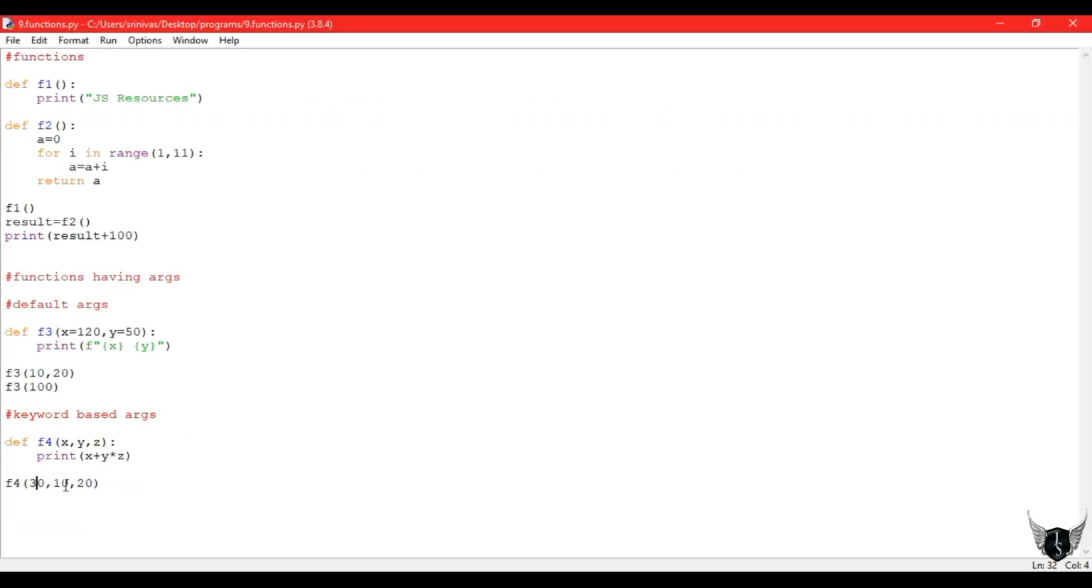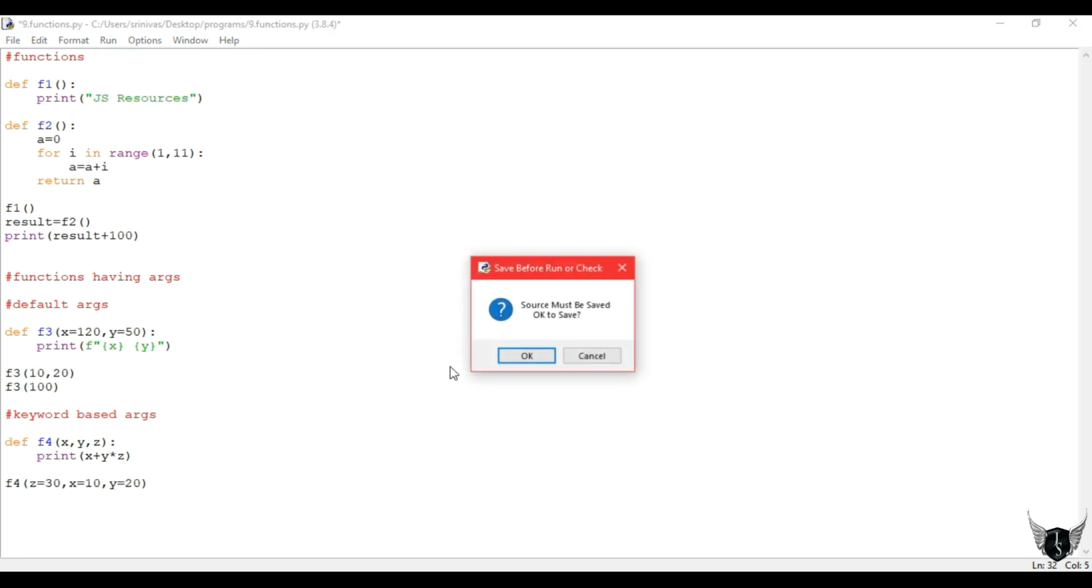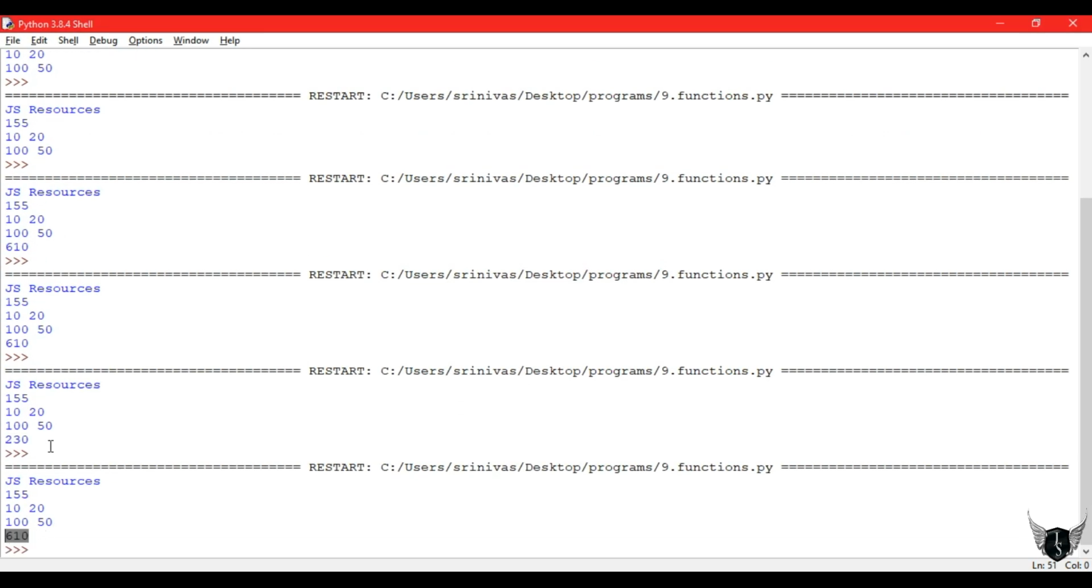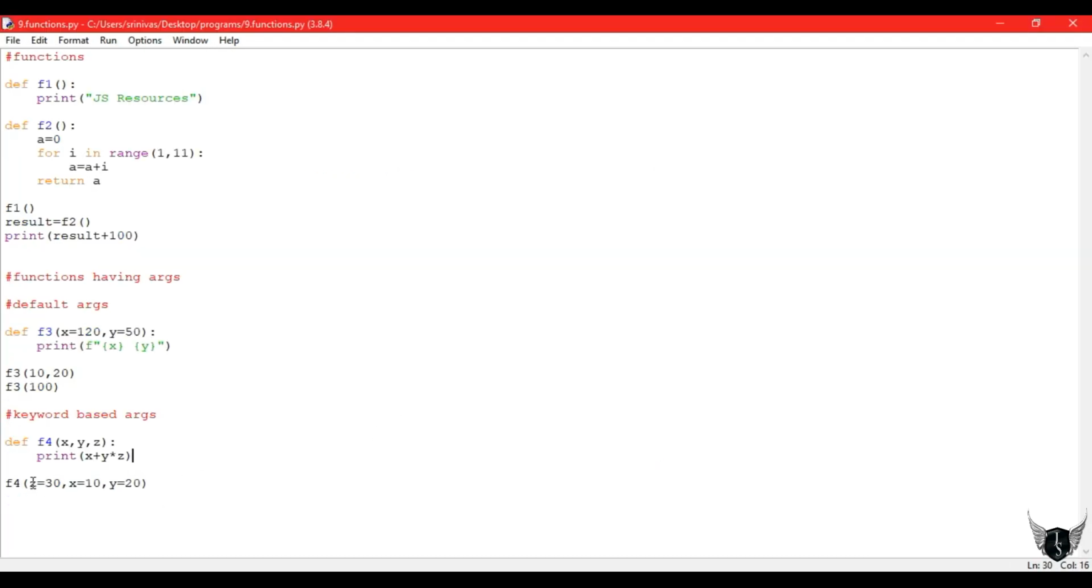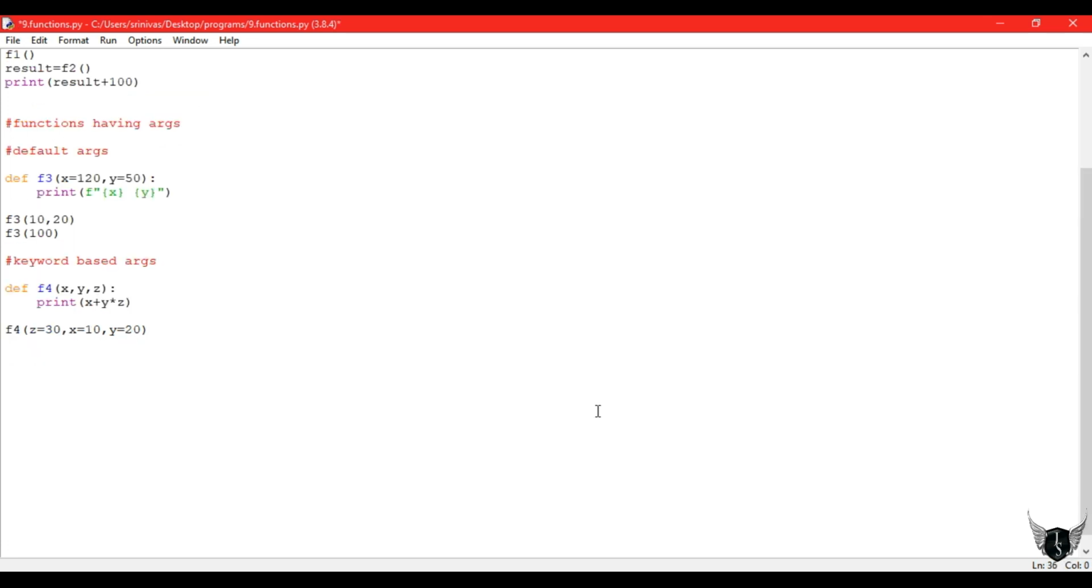See, so if you don't remember the order, it will be somewhat of a problem. If you don't know the order but you know what the variables are, you can mention those variables. So I mentioned x, y, z values directly. Mentioning that, I got the proper output as before. Mentioning that is known as keyword based arguments.